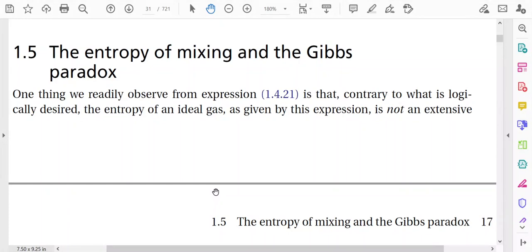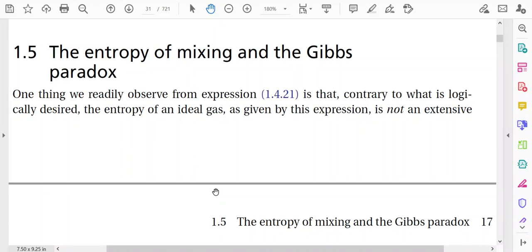In this lecture, I am going to discuss the Gibbs paradox and its removal. The content of the lecture is from the book Statistical Mechanics by R. K. Pathria and P. D. Beale. So, let us come to the discussion.